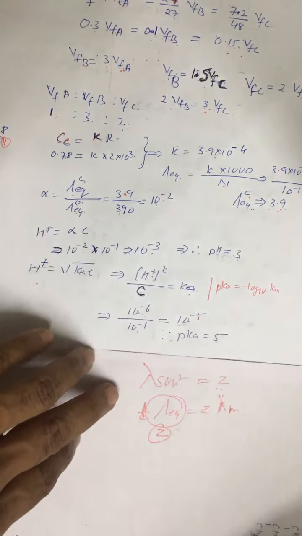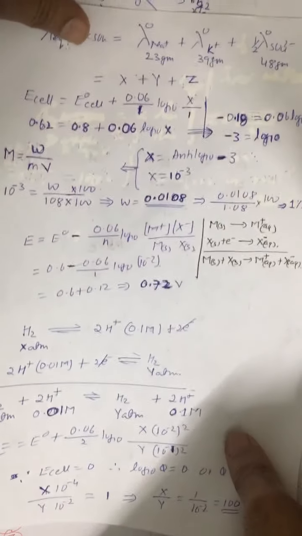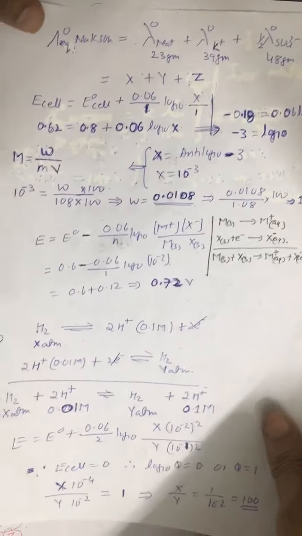Question number 49. Question number 50. Look at question number 50. Alright.